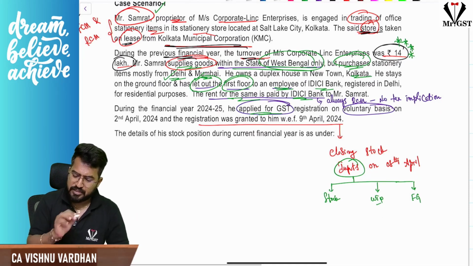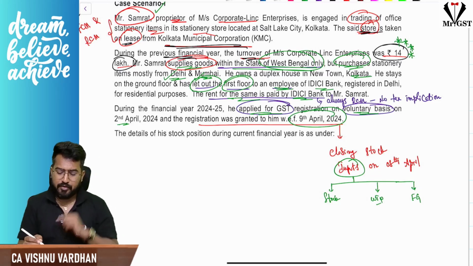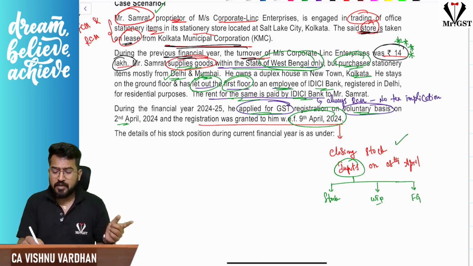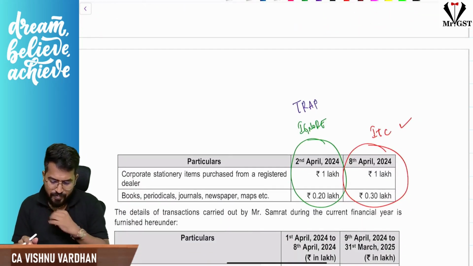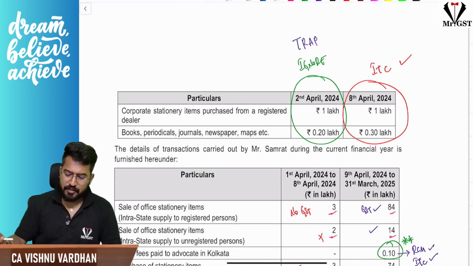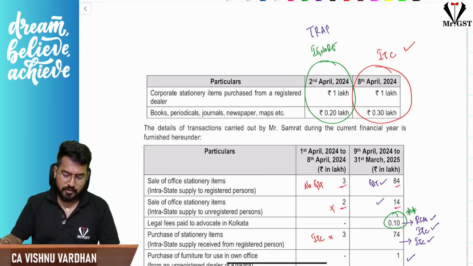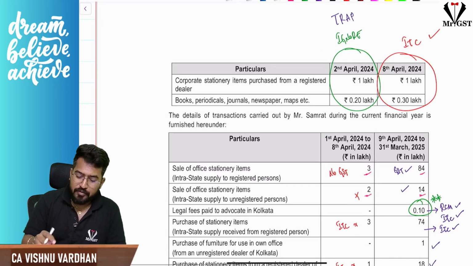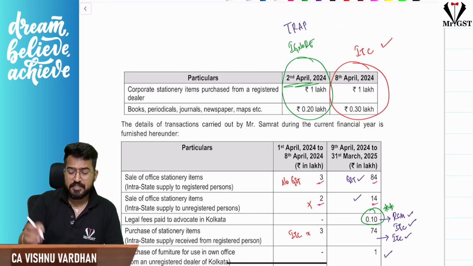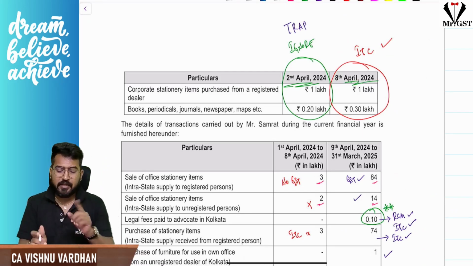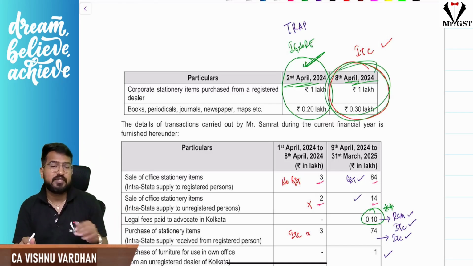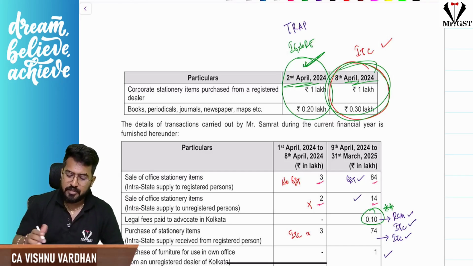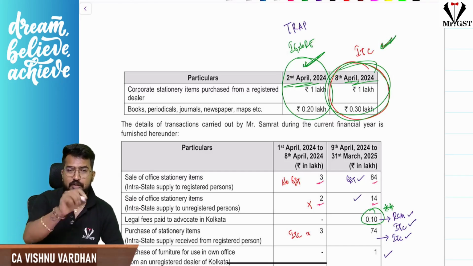Next, he has applied for registration, voluntary registration on 2nd April, but he got registration on 9th April 2024. That means whatever the closing stock inputs on 8th April, he can take ITC on that. Now the interesting point here is, they have given the closing stock on the date of applying for registration as well as on the date of grant of registration certificate preceding day. So this is a trap actually for you. ITC will come only for the immediately preceding day of date of grant of registration certificate, because this is a voluntary registration case. So ITC will be available for the closing stock on 8th April, not on the 2nd April.